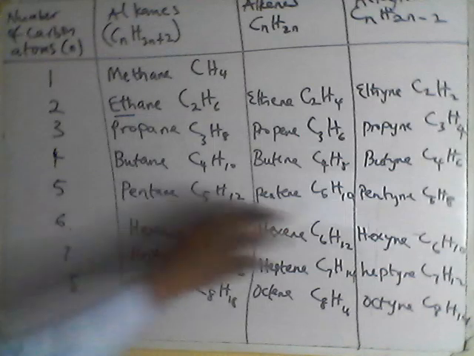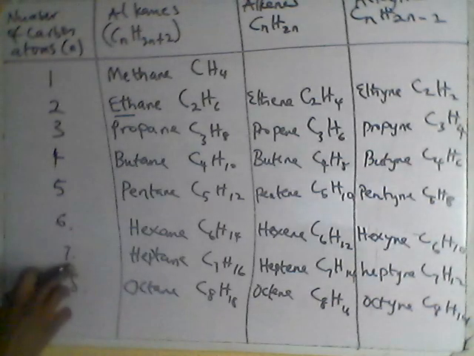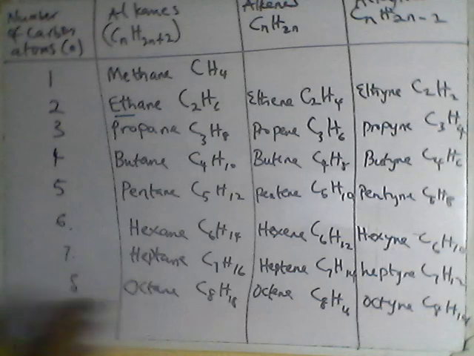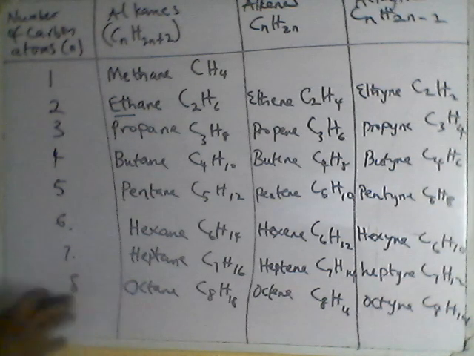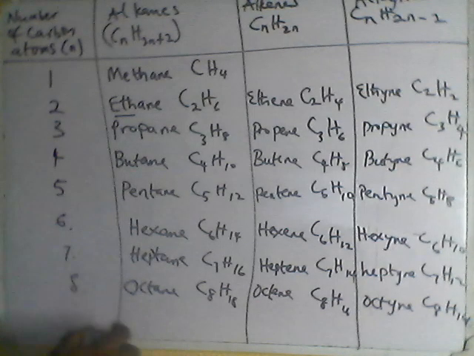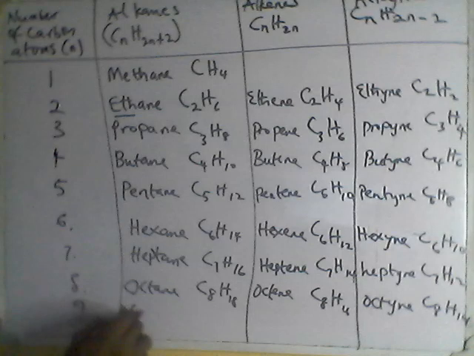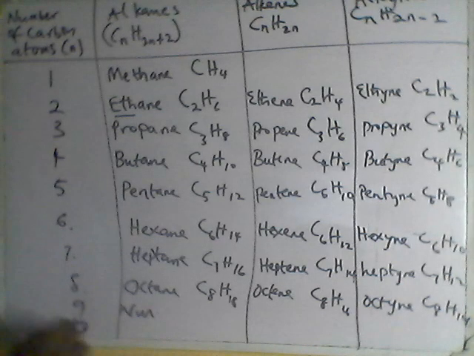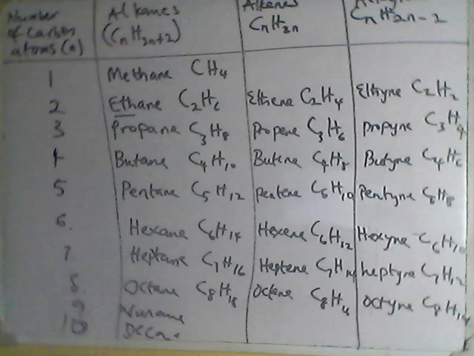For pent, you have 5 carbon atoms. For hex, 6 carbon atoms. For hept, 7 carbon atoms. For oct, 8 carbon atoms. Non is 9 and 10 is dec: nonane and decane, but I didn't put those. So there's a general formula for it.